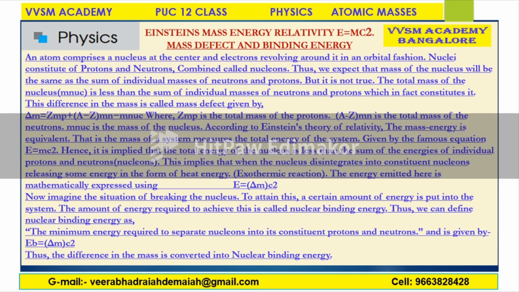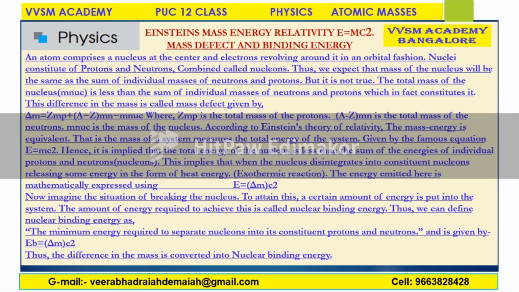That is the important thing. It is implied that the total energy of the nucleus is less than the sum of the energies of the individual protons and neutrons, which are together called nucleons.